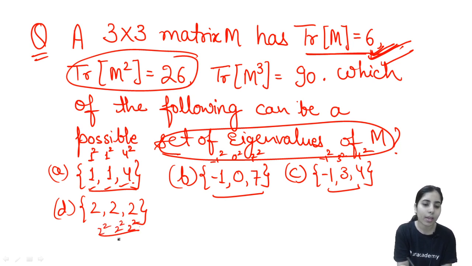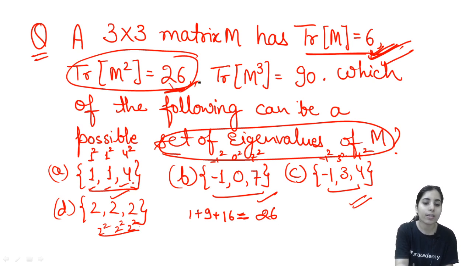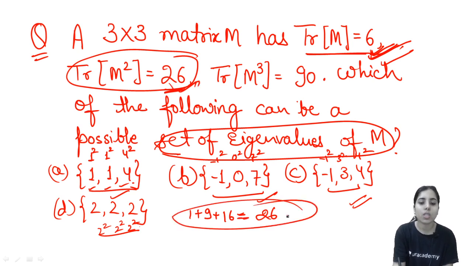Now you need to check in which option the sum of these squared eigenvalues gives you 26. When you check option A and option B, it will not give you 26. But for option C, that's 1 plus 9 plus 16, it equals 26. For all other options, you will not get 26. So only option C satisfies this, and option C is correct.